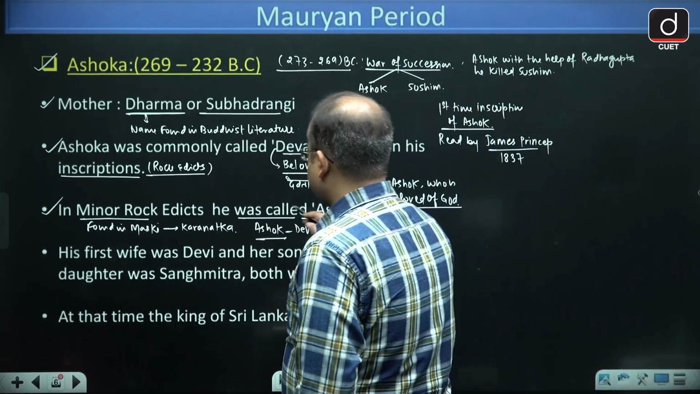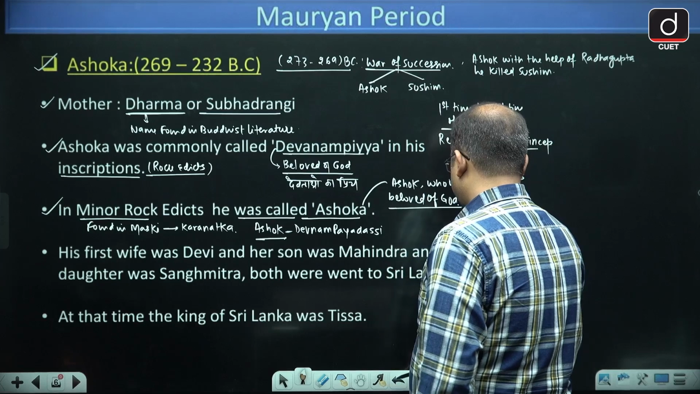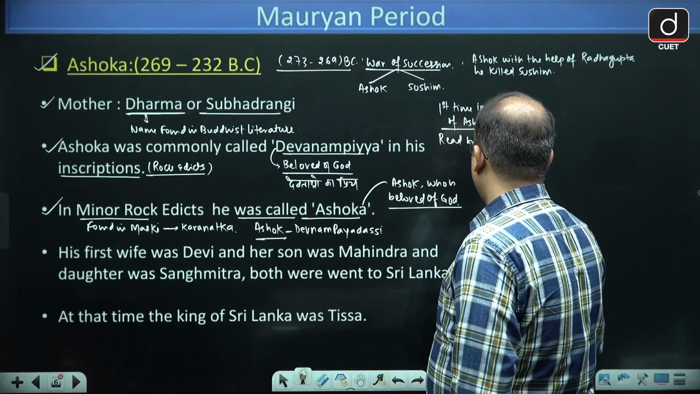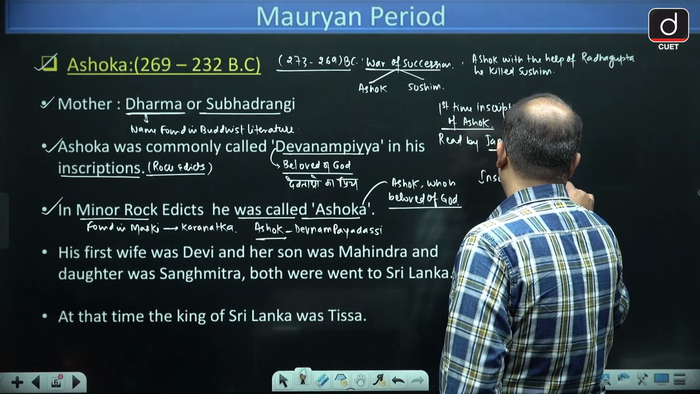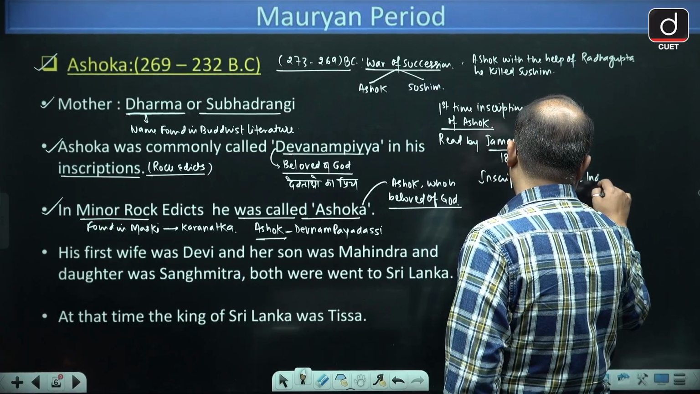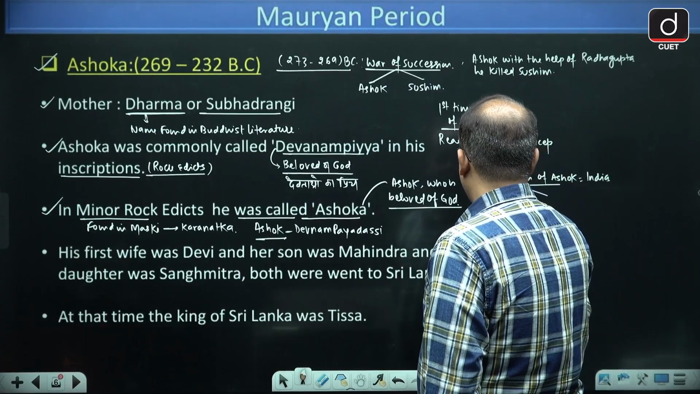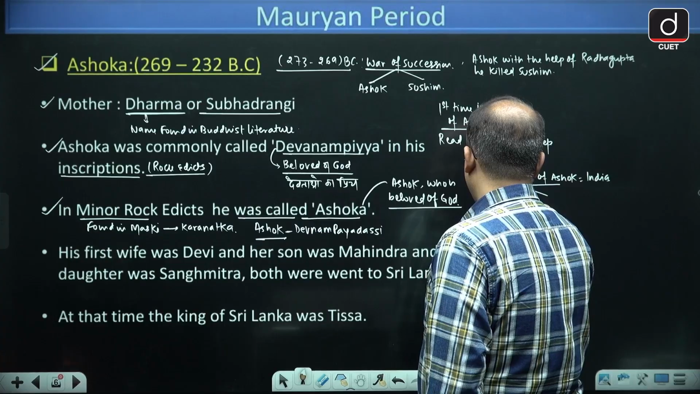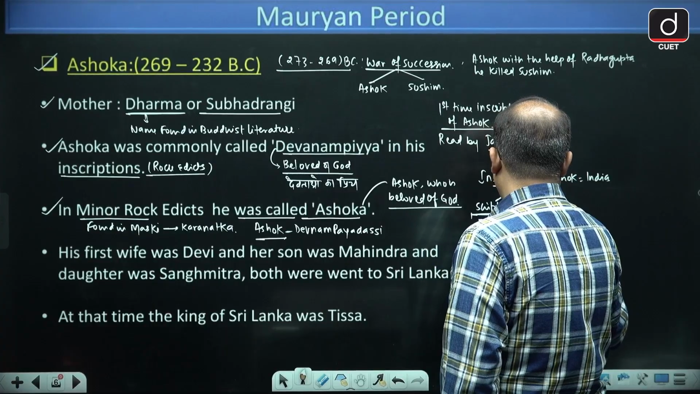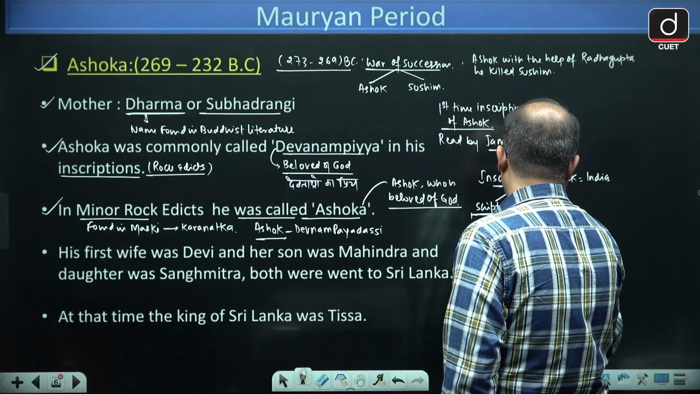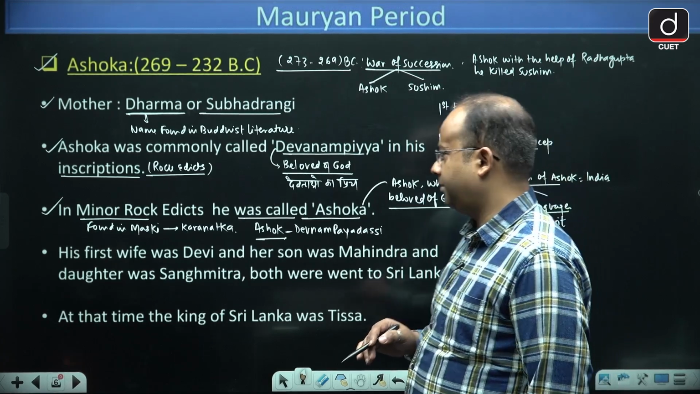The inscriptions of Ashok that are found in India, in which language are they written? They are written in Brahmi and Prakrit. The script is Brahmi and the language is Prakrit.